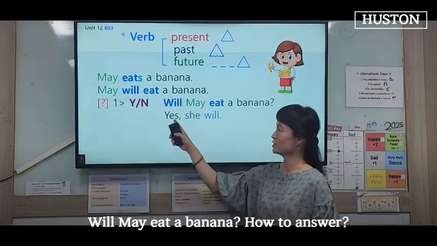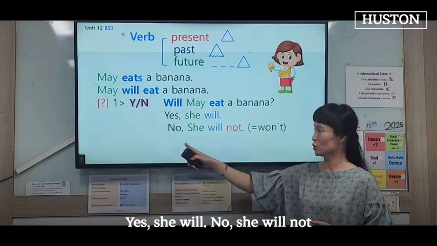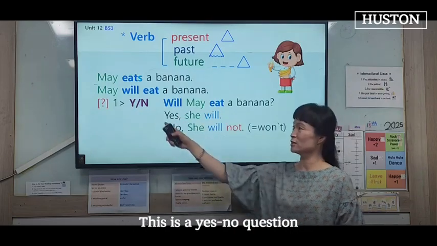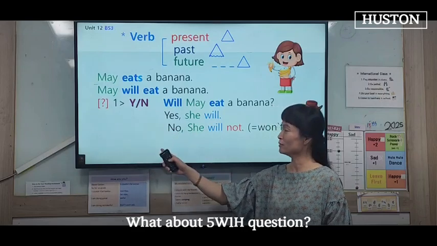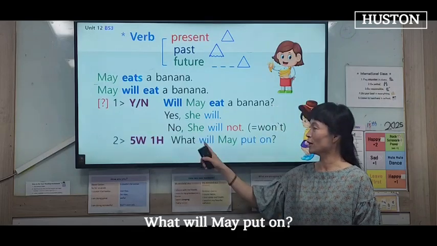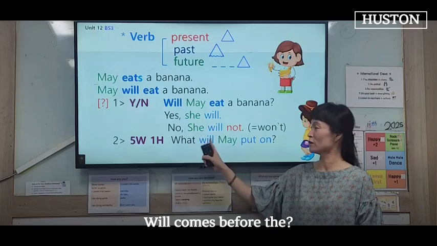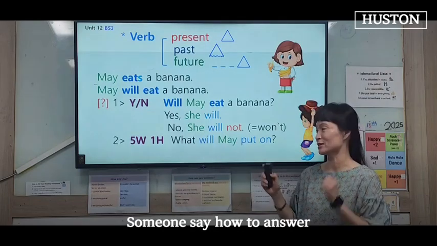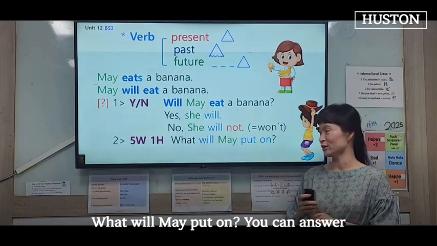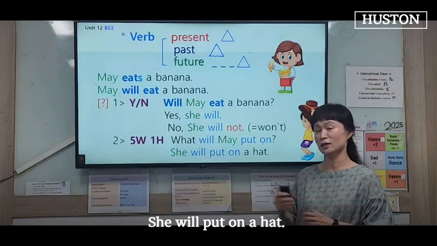How to answer? Yes, she will. No, she will not. This is a yes-no question. What about 5W1H question? What will May put on? Will comes before the subject. How to answer? What will May put on? You can answer. She will put on a hat.